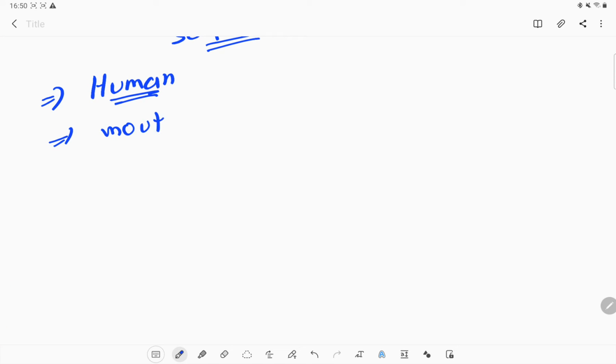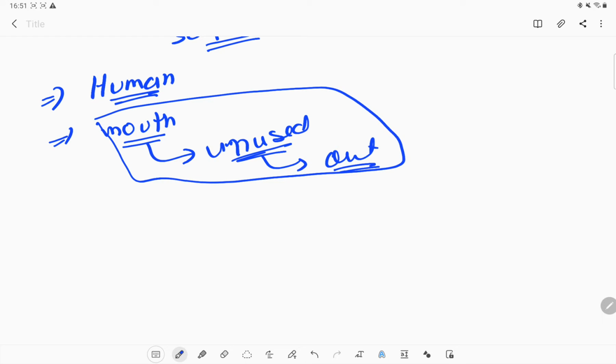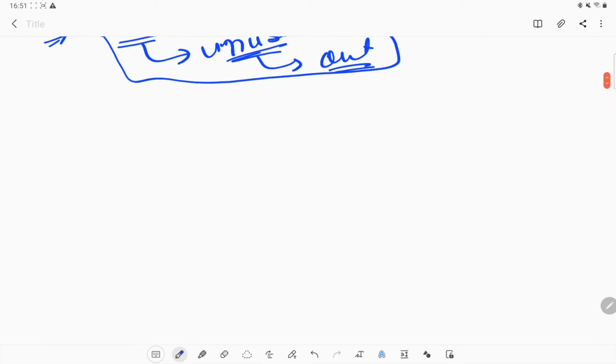First of all, we intake the food in the mouth, and then it digests, and we utilize that portion. The unused portion, the remaining undigested food, will be expelled out from our body. Okay, we put them out of our body. So this whole process is called digestion. What does it require? It requires the canal, or we can say the alimentary canal.